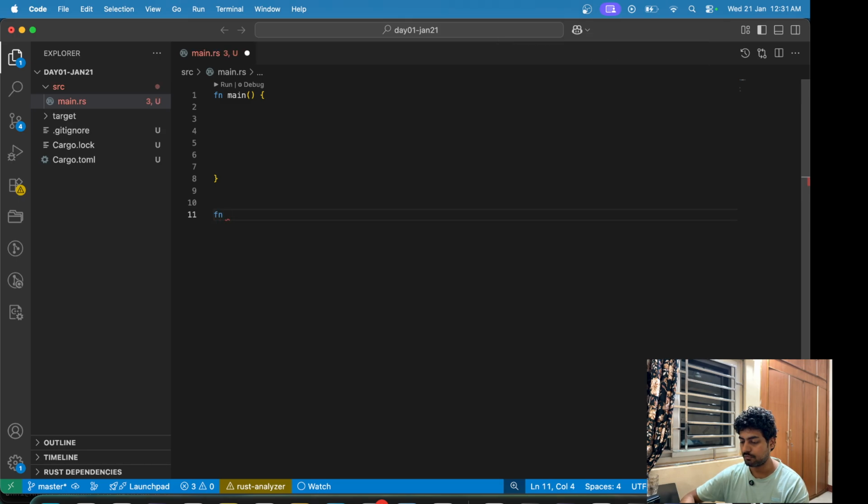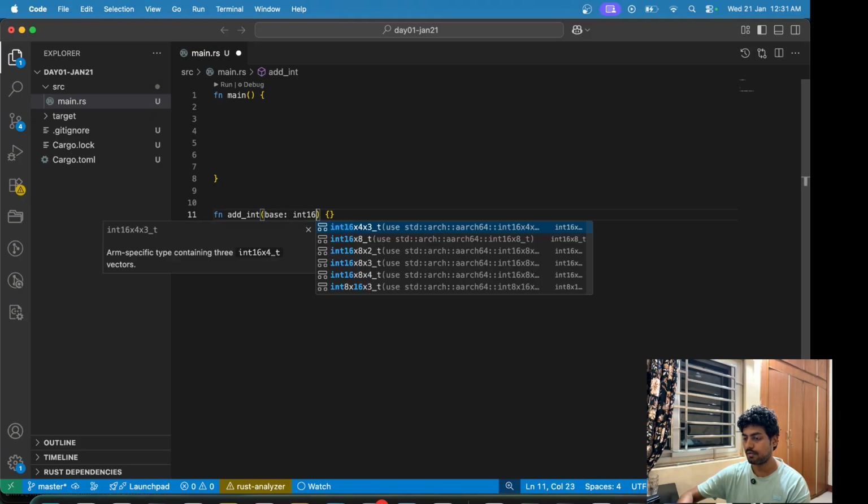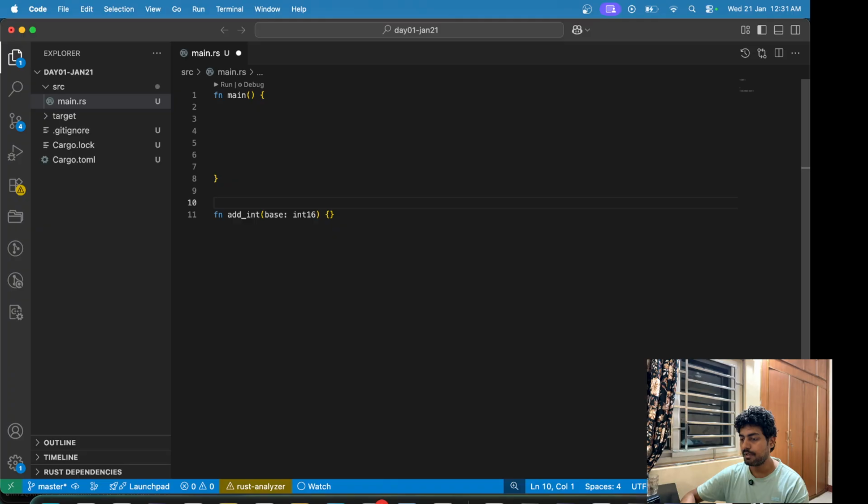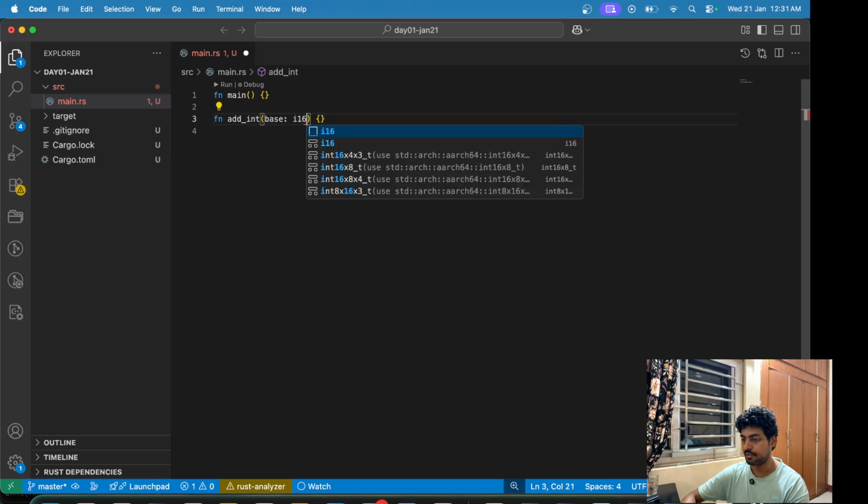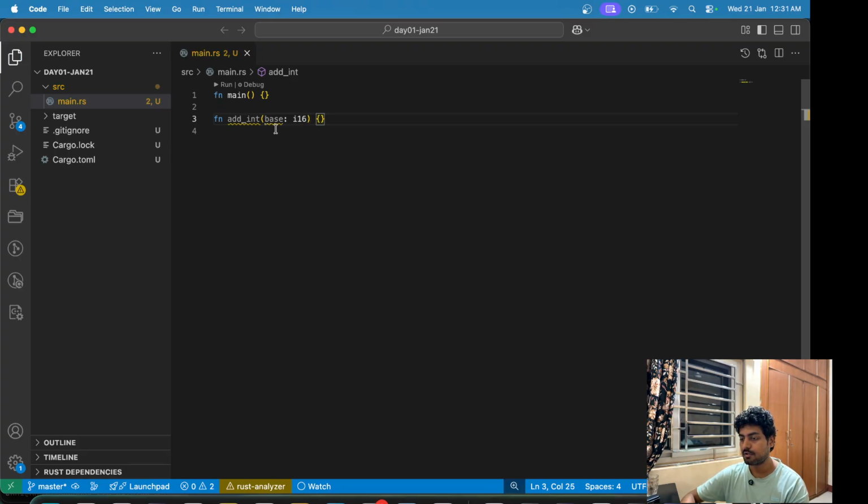Function. So there is this function called add, which takes in a base. Let's keep it as int 16. I don't think int 16 is the type. It's I16. So it takes in the base I16. I'll keep on repeating things and I'll keep adding things on the go.